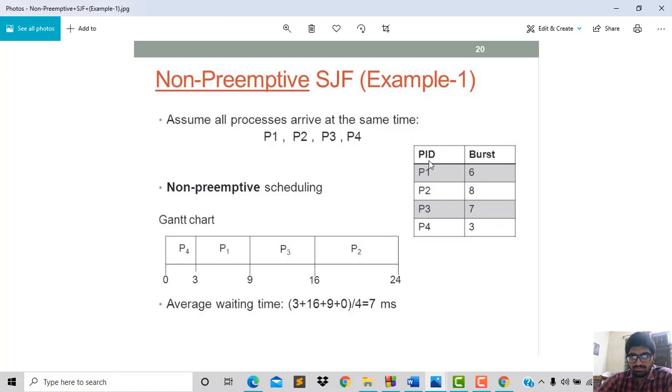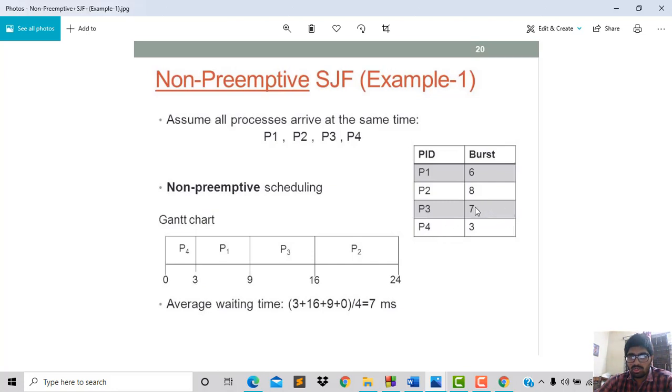There are four processes P1, P2, P3, P4, and the burst time for P1 is 6, P2 is 8, P3 is 7, and P4 is 3. When we see the Gantt chart of how the non-preemptive will execute, SJF always chooses the lowest job first. Here the burst time of P4, that is 3, is the lowest. So P4 will execute first up to 3 and then be released, and after that the smallest is P1 with 6, 3 plus 6 is 9, and after P4, P1 has completed execution and is released.